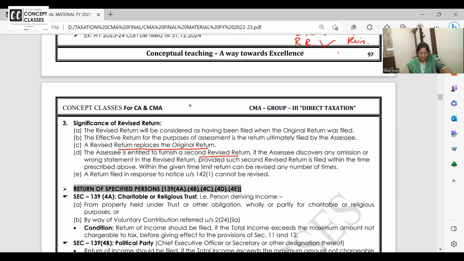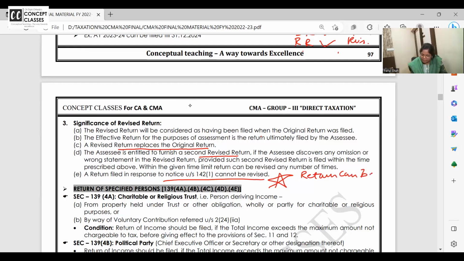A return filed in response to 142 cannot be revised. Star mark. You didn't furnish your return. Department gave you a notice and then you file the return. That return you cannot revise. And you know, one case law is there. I don't remember the name, but write down over here.